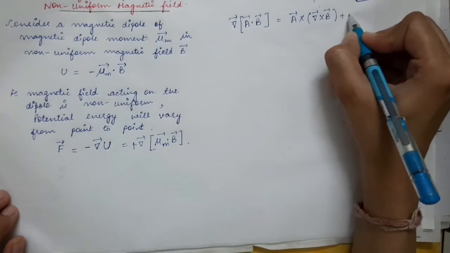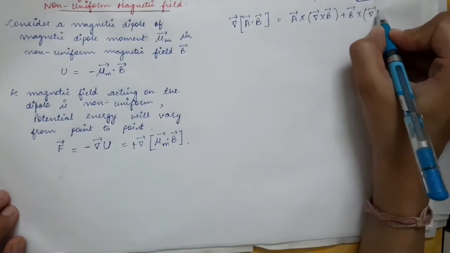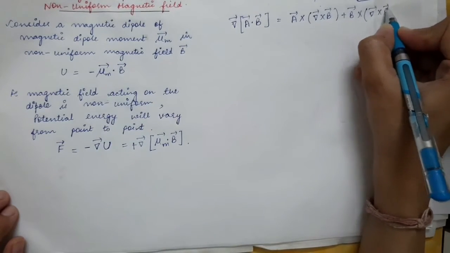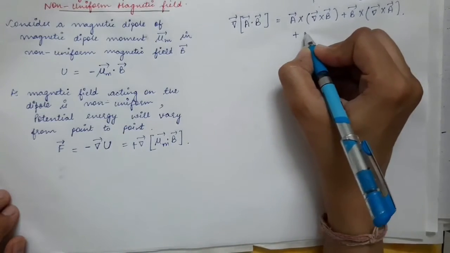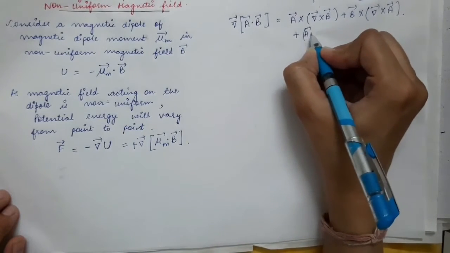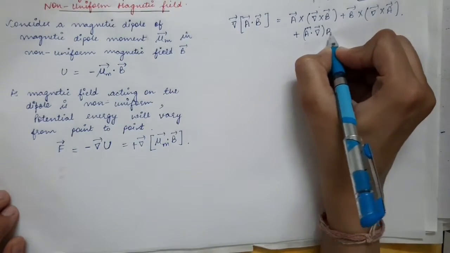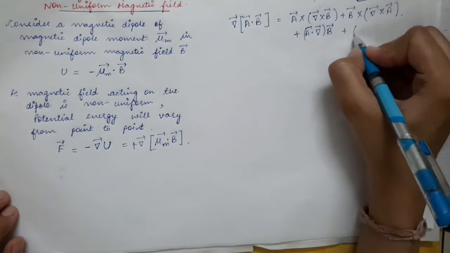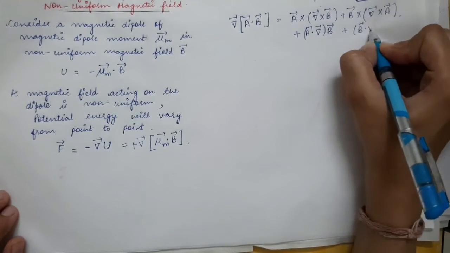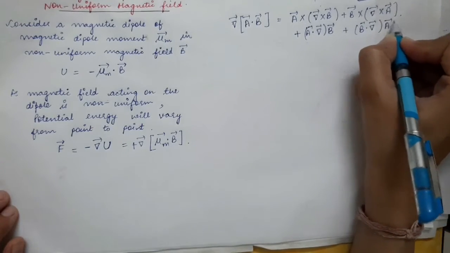And then you have B vector cross product with curl of the first vector, and then you have the third term, which is A vector dot product with del vector and then B vector, and the last term that you have is B vector dot product with del vector and A vector.